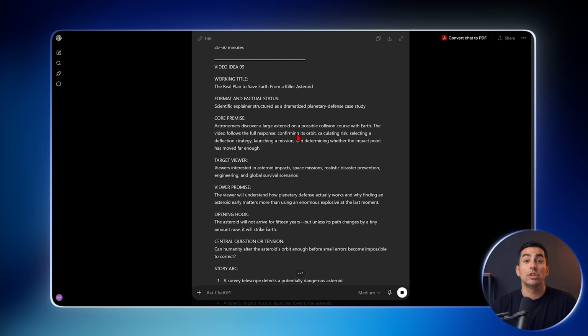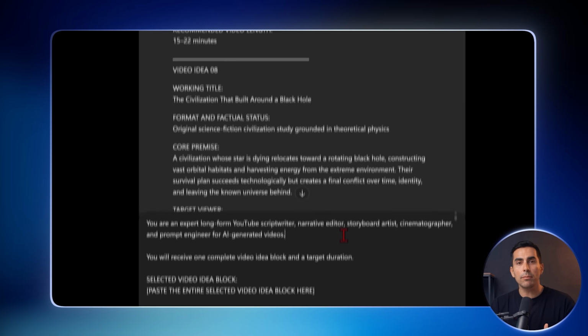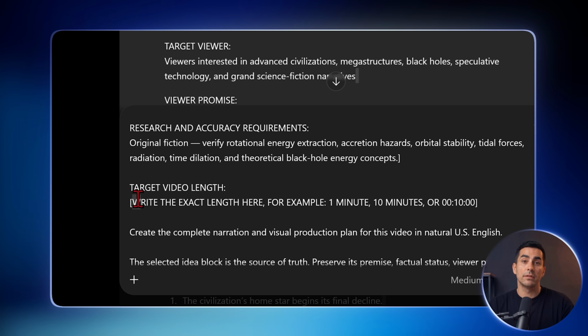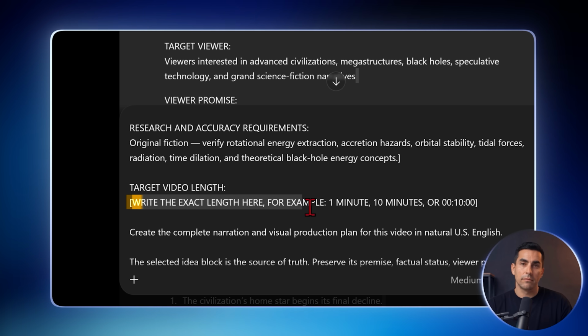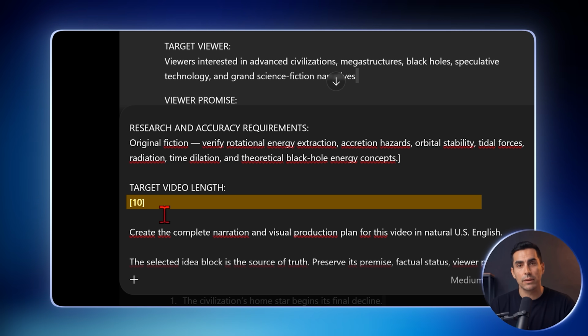Once you have these blocks, choose the one that catches your attention most, then paste in this second prompt. Copy the block you chose from the previous result and paste it into this section here. In this field, enter how long you want the video to be. For this example, I'll use the duration shown here, but remember that you can choose any length you want.